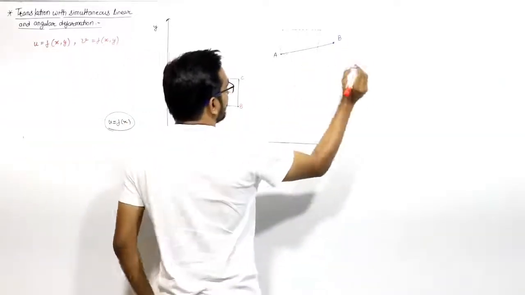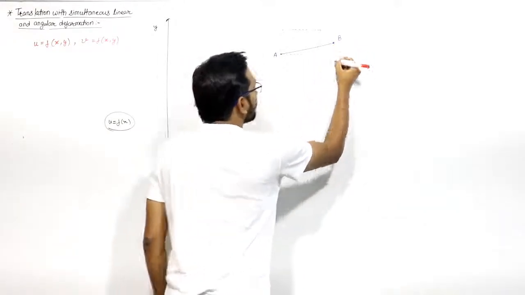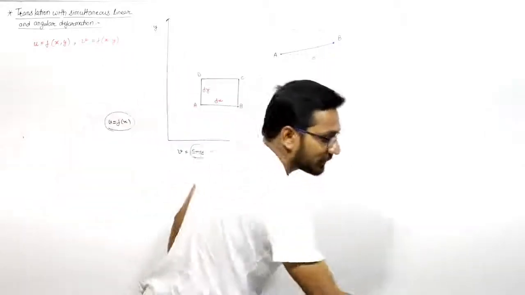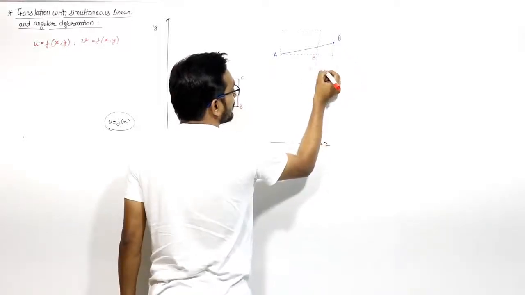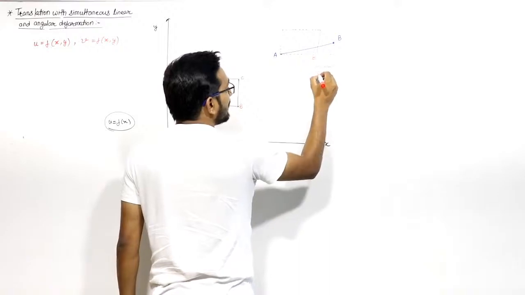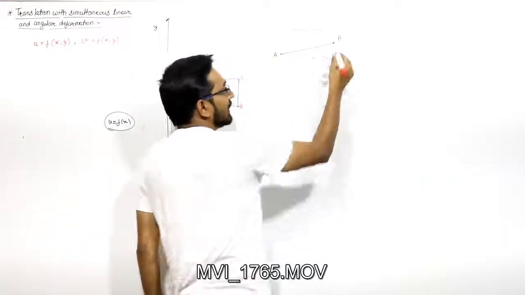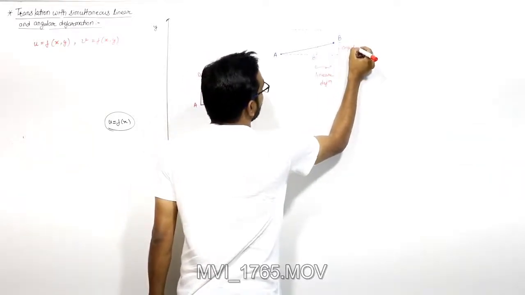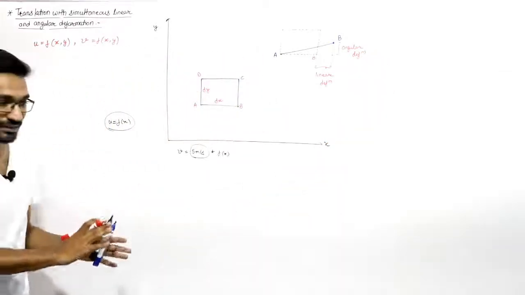Just pay attention, guys. If you see from here, for your better understanding, this is the B earlier, right? This distance, we already talked about in our previous discussion, is linear deformation. And this displacement of B in the y direction is angular deformation. This is angular deformation. You may understand this now.